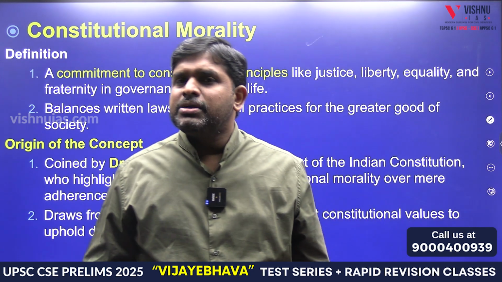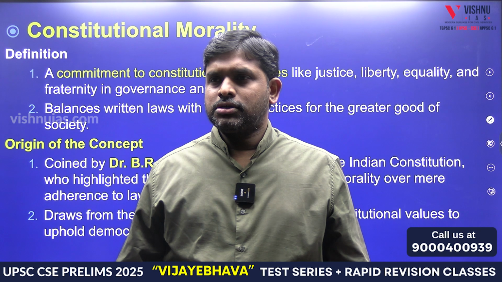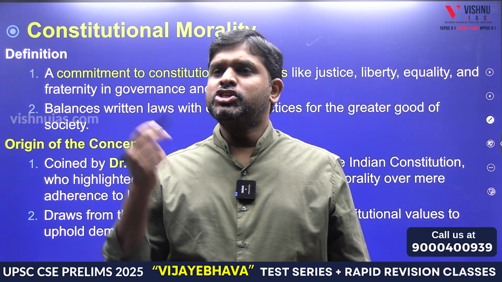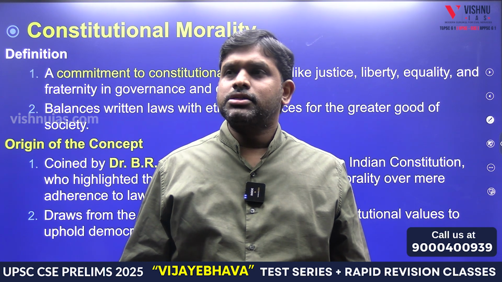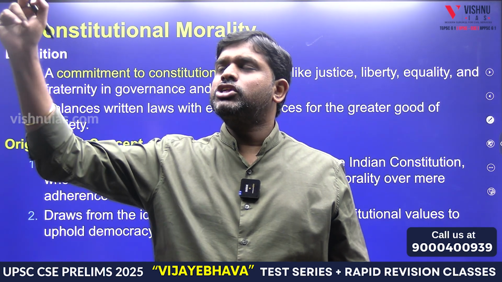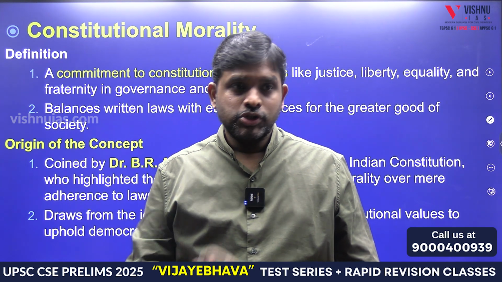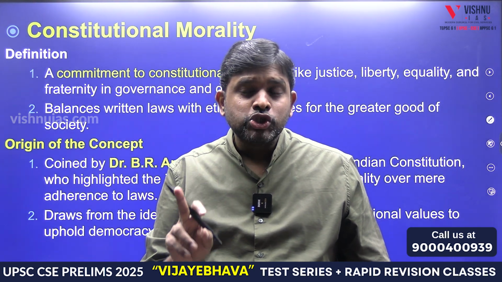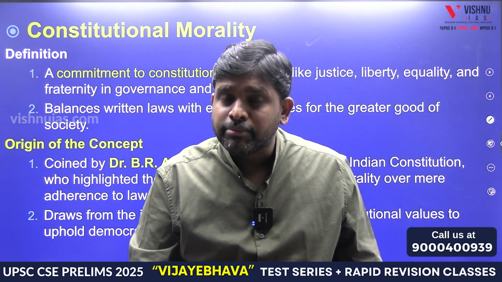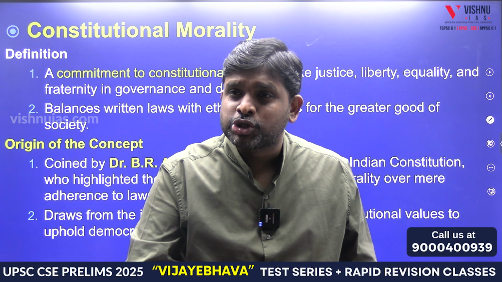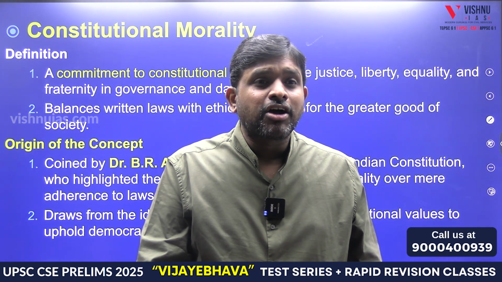In our ethics, we will be studying what are morals and what are values. Morals: what is right for me and what is wrong for me is called my morals. Ethics: what is correct for the society and what is wrong for the society is called ethics. So here we are not calling it constitutional ethics, we are calling it constitutional morality. Constitutional morality means what is correct according to the constitution and what is wrong according to the constitution should be followed. So it is not according to the society.